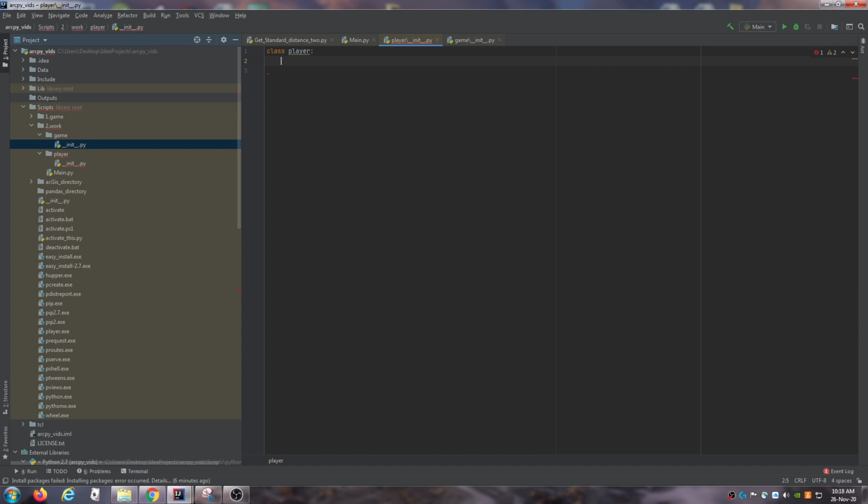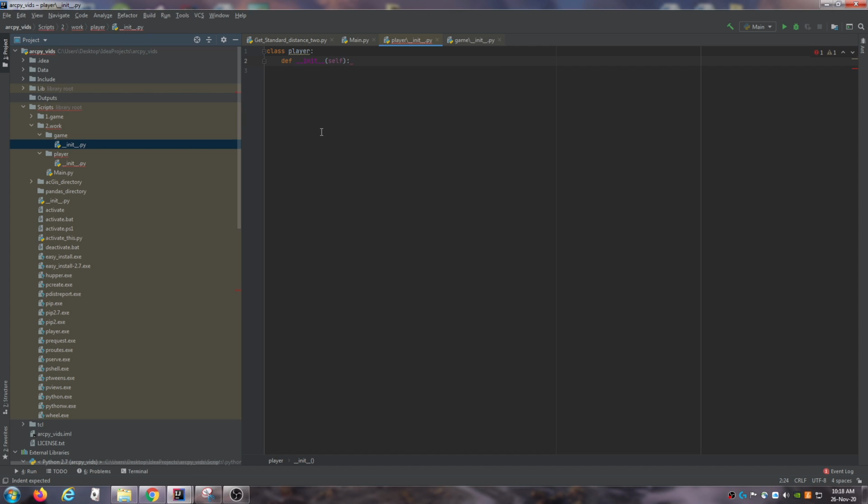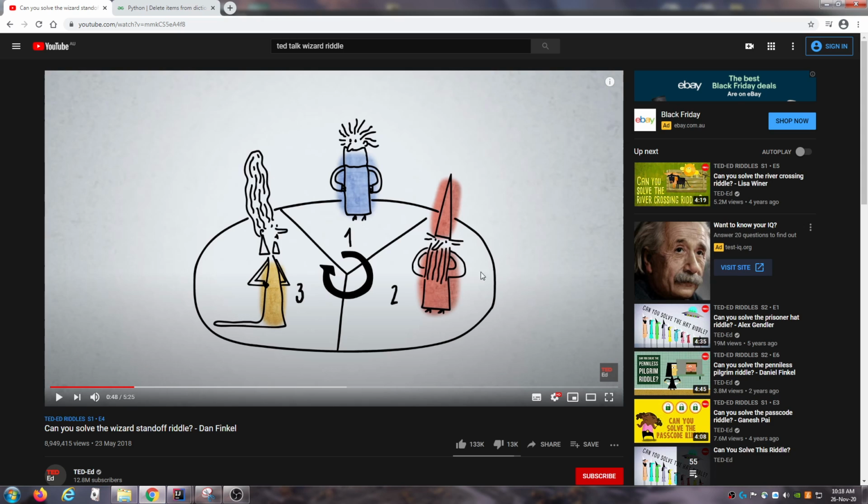and my class player will need to have the initializer. What the initializer does is that it sets up the variables that this class has. For example, the class will have a name. So I'm creating 3 players, right? So each player will have a name or a color. So this is, say, player blue, which is us, and they have an attack chance.